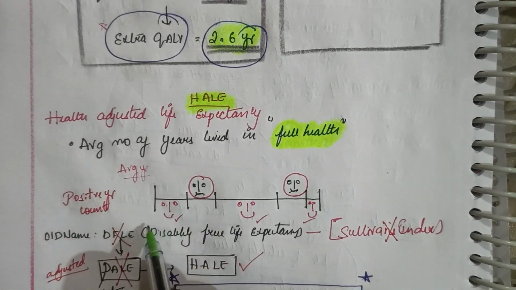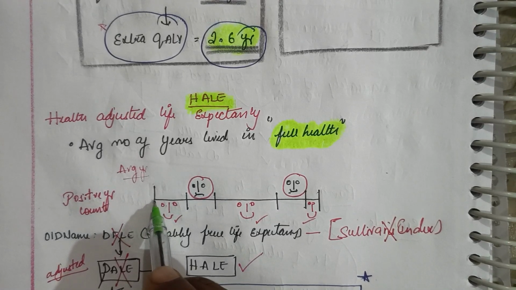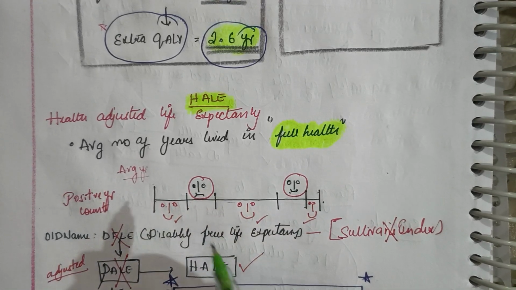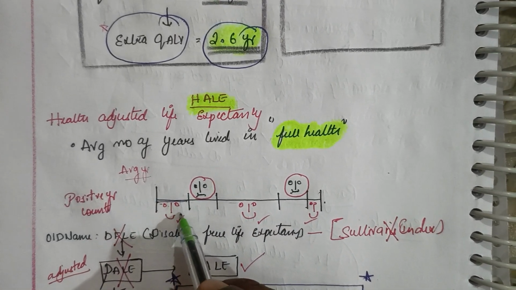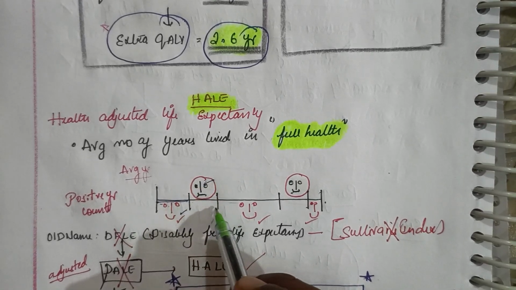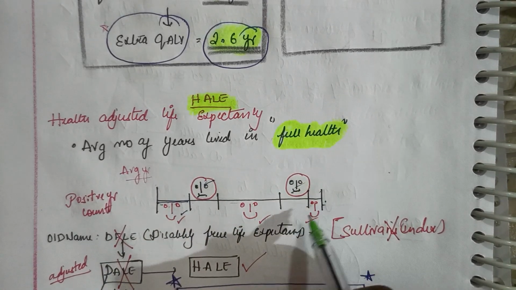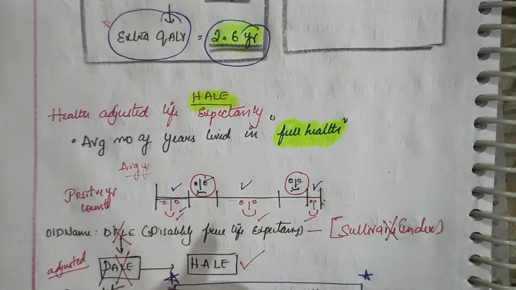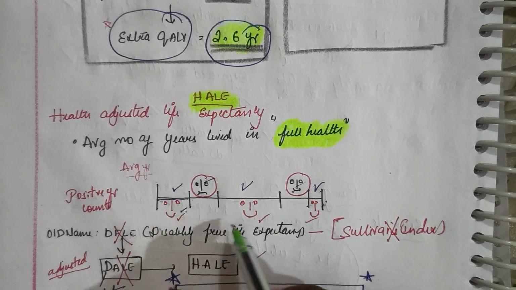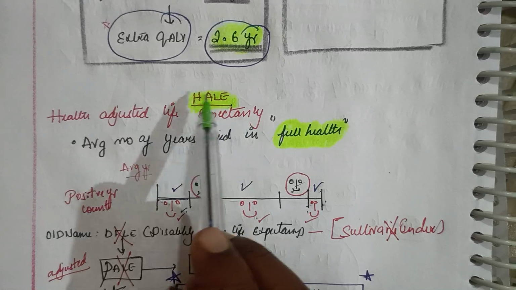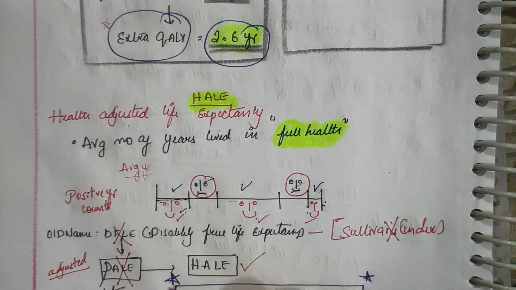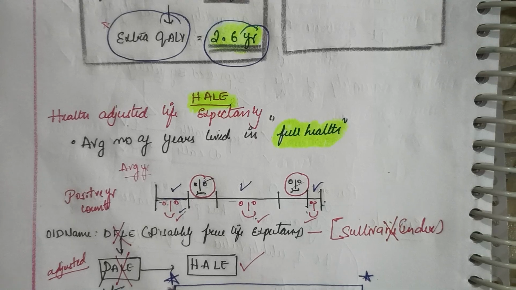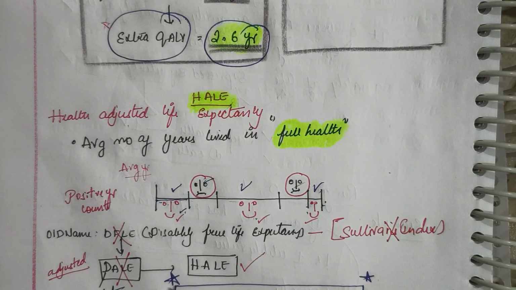Now, for example, this is the lifespan of a person. At this period he lived in full health and became dull, then full health, became dull, full health. Now when you add these periods, you get the HALE, health adjusted life expectancy, that is the average number of years lived in full health.